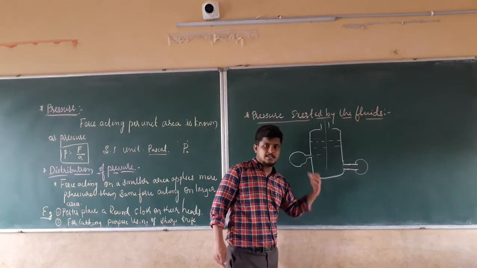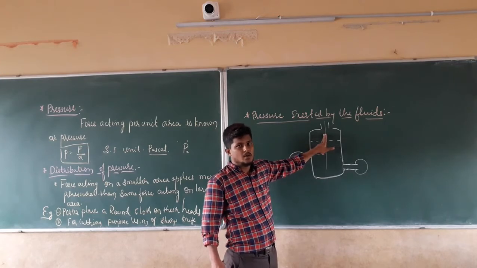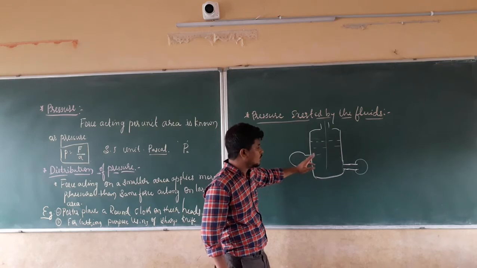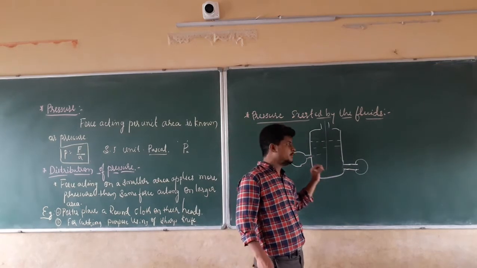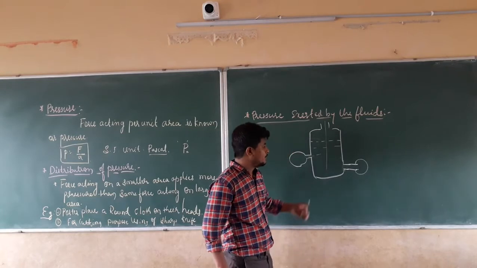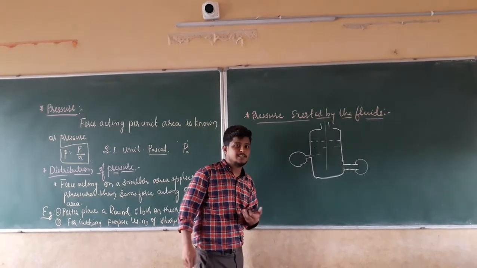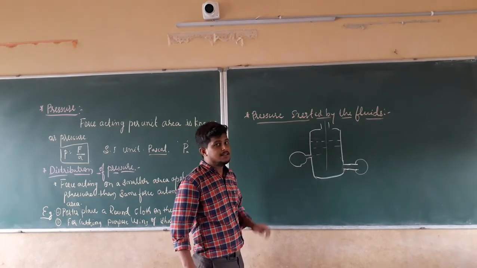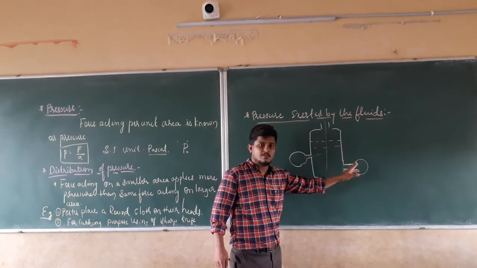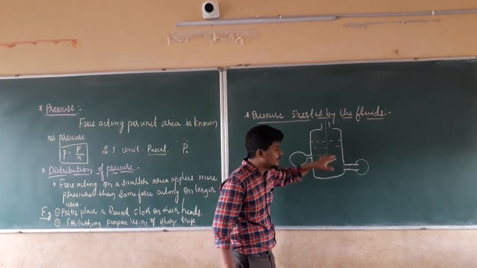Right. When you observe these things, we have a container. In that container we have water. To that container we made 2 holes and we have put the pipes, and to those pipes we are putting the balloons. When you put the balloons, the size of the balloons is getting increased. Why is the size of the balloons getting increased? That way we can say that the pressure is exerted by the what? Fluids.